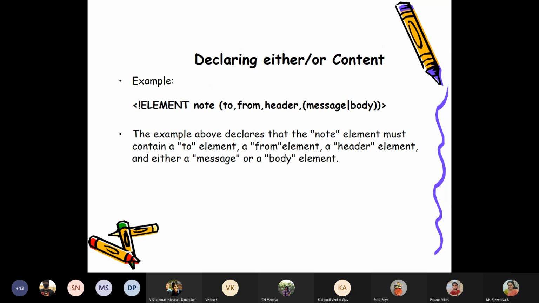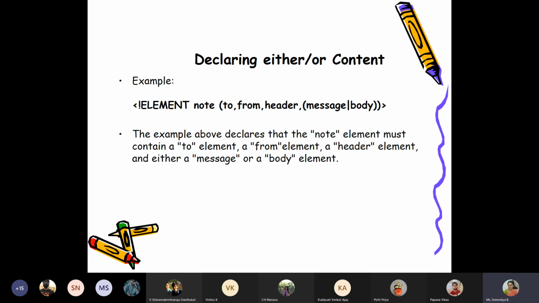Next, I may have this content or that content. Say for example, note will have to, from, header fixed. The fourth part can be a message or it can be body. Any of these things. So in that case, I will write a pipe symbol in between these.